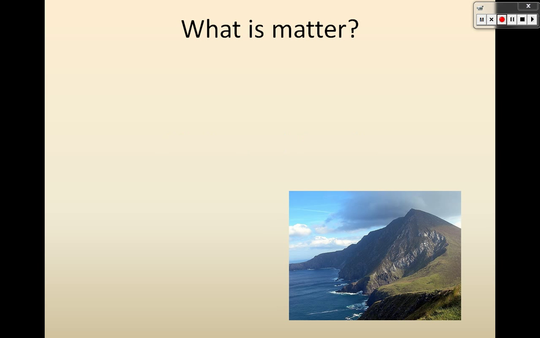So what is matter? We have this nice picture here of the sky and some clouds and the ocean and a cliff. There's some sunlight on the cliff. Think about which parts of this picture are examples of matter, and is there anything in the picture that is not matter? Okay, so let's get some definitions.